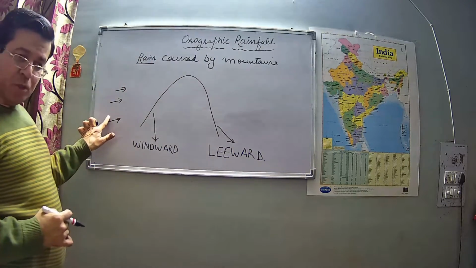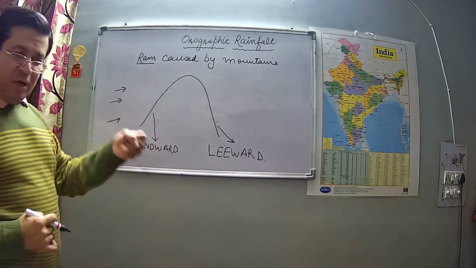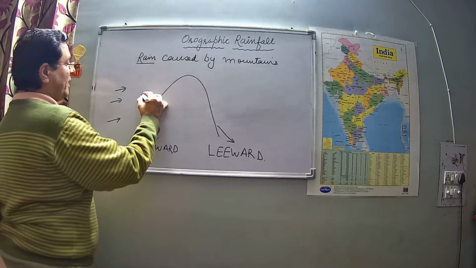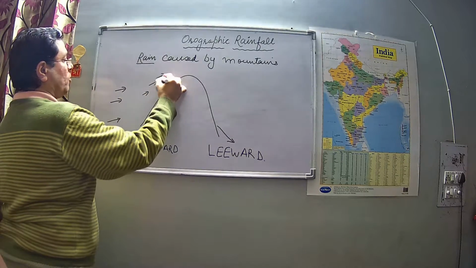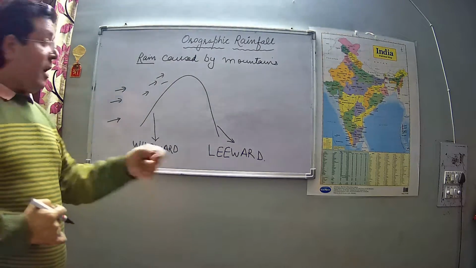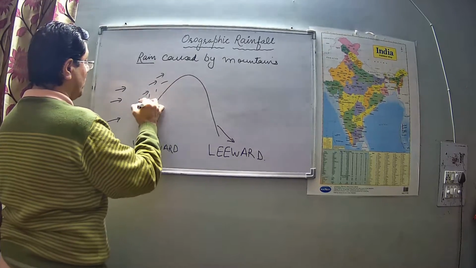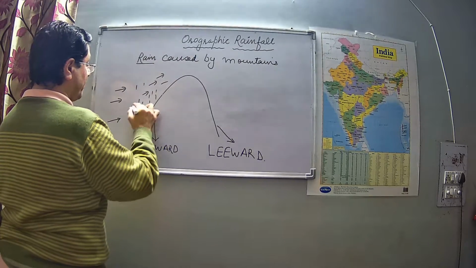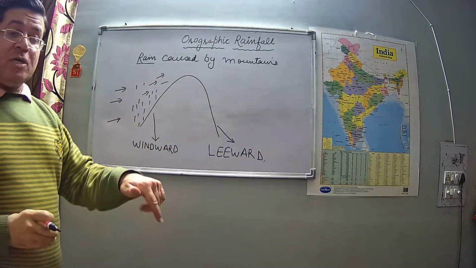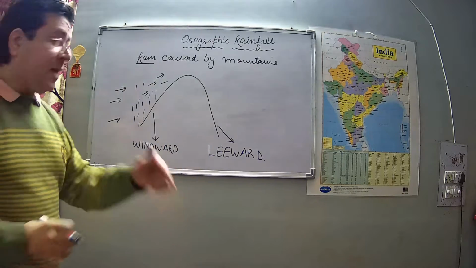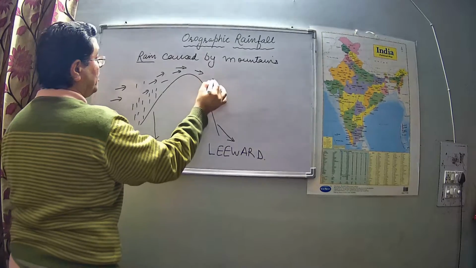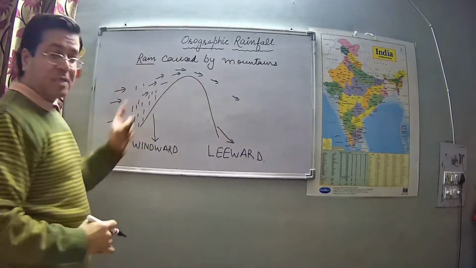When winds are coming from ocean towards land area, they are full of moisture. They strike this side of mountain and they try to ascend. They try to cross this mountain. But because they are full of moisture, they are very heavy and they shed most of the moisture this side only. Okay? And after shedding the moisture, they become lighter. And when they are lighter, they are able to cross this mountain and they reach the other side of the mountain.